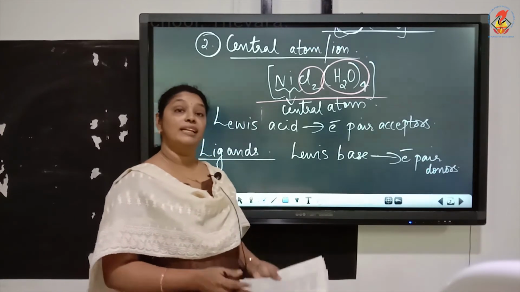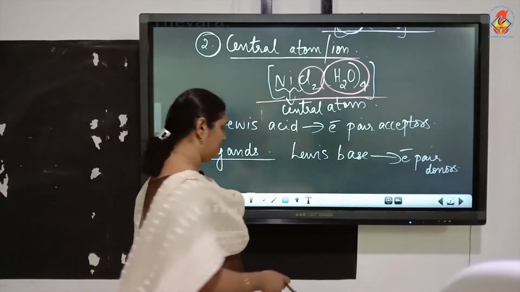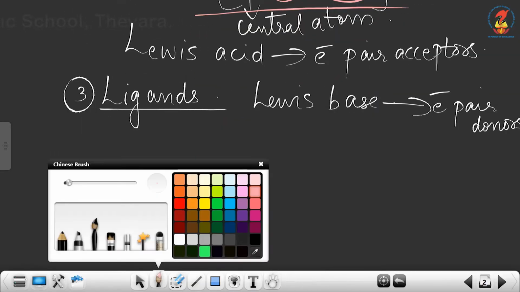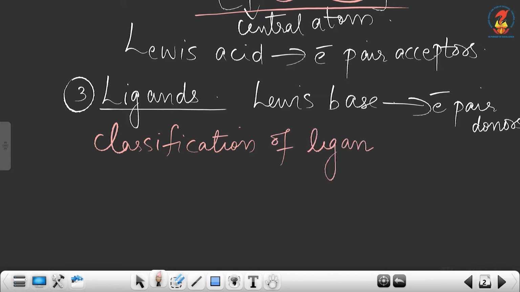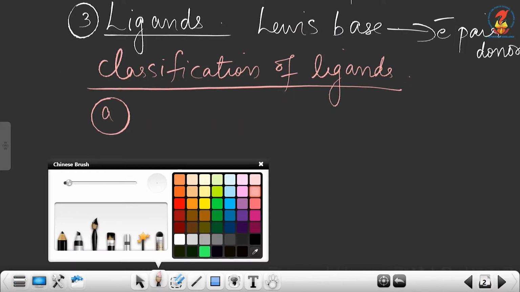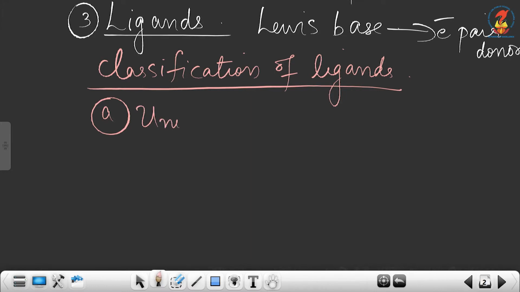Now let's see the classification of ligands. We can classify ligands into different types. The first classification is unidentate ligands.